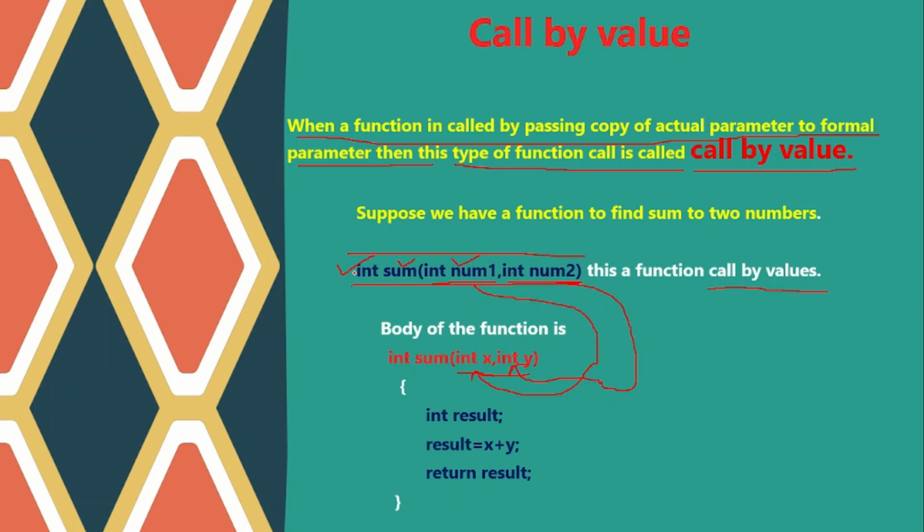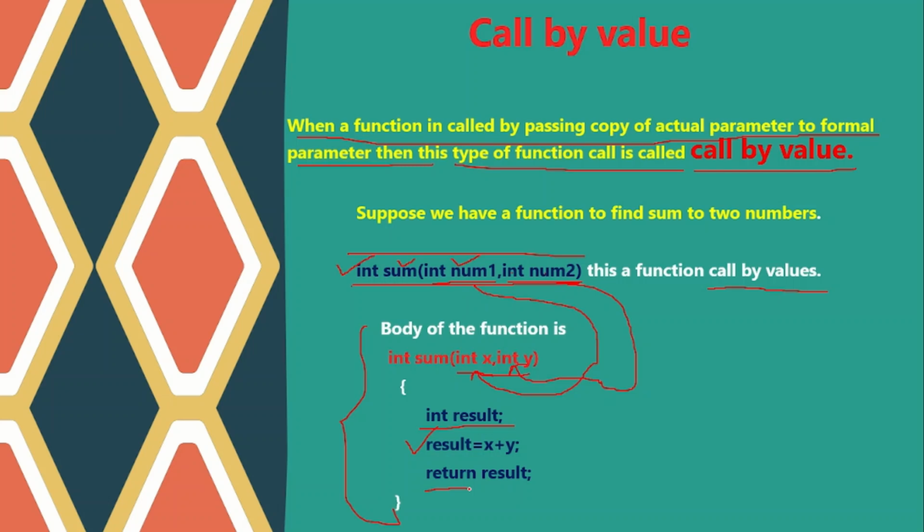Clear? When the function is called, the control will come here, and automatically that control will be transferred to here. This is the actual function body. So the value of num1 will come into x and the value of num2 will come into y. This int result is a local variable. Then what will we do? We have the value of num1 in x and the value of num2 in y. So when we do x plus y, the total will go to the result variable.